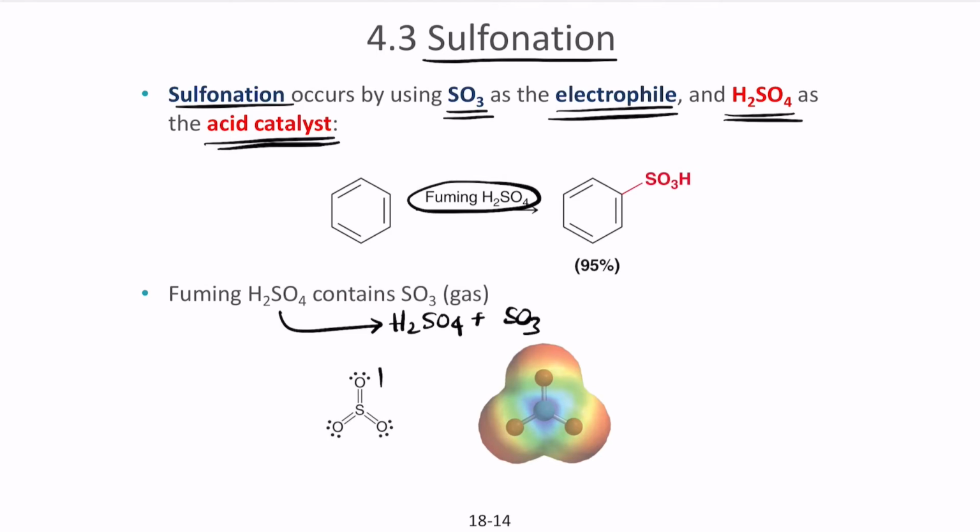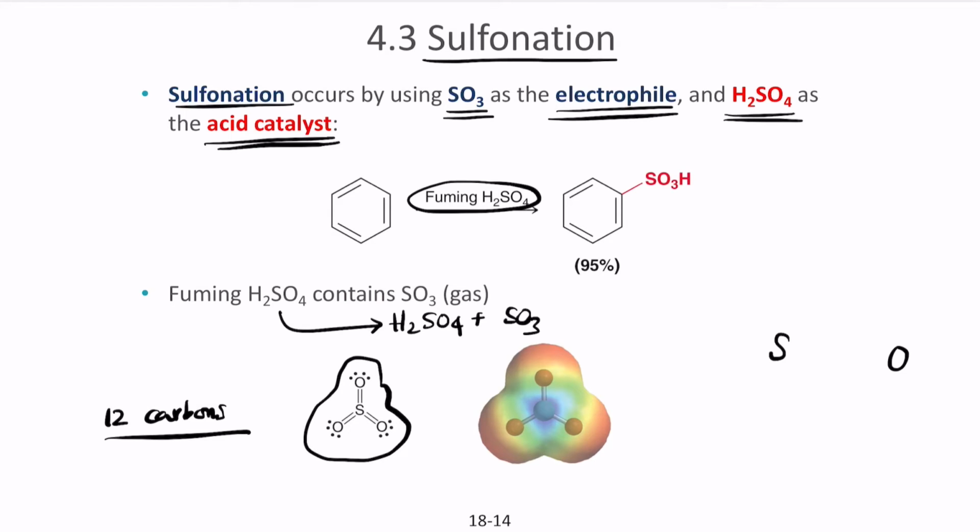Then why is SO3 an electrophile? Notice that it originally has 12 electrons around it, which means it is an electron-withdrawing atom. Why is it not a nucleophile rather than an electrophile? One of the reasons is that you have a double bond between sulfur and oxygen.